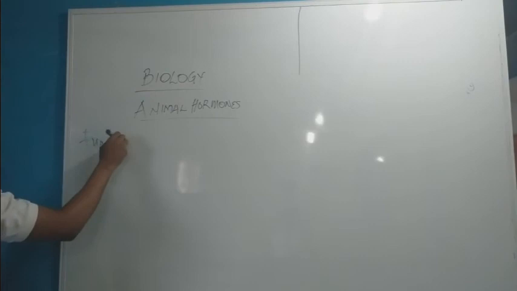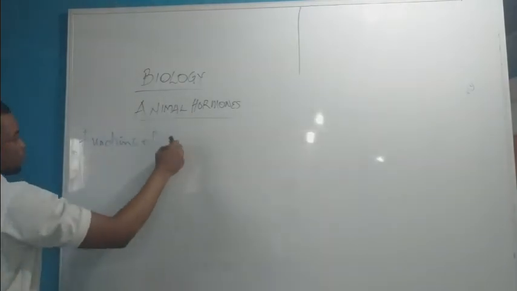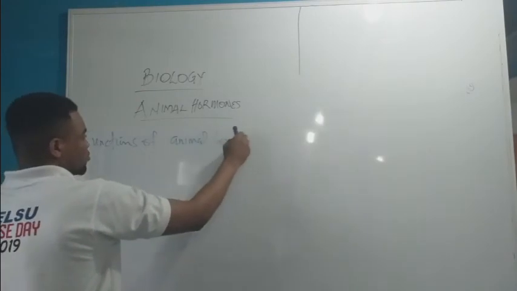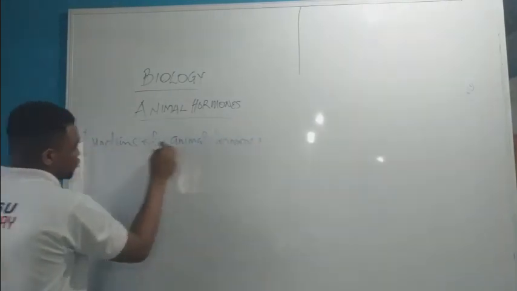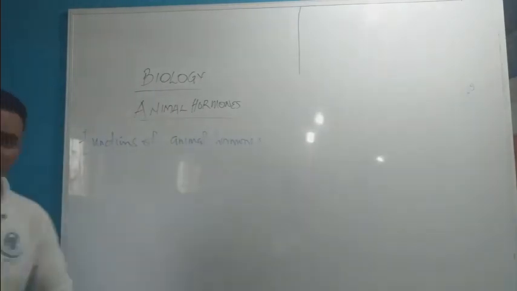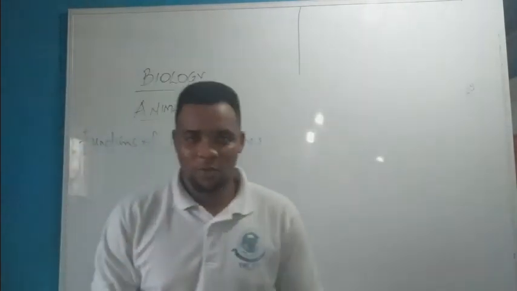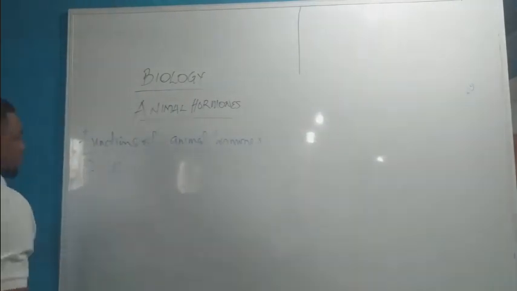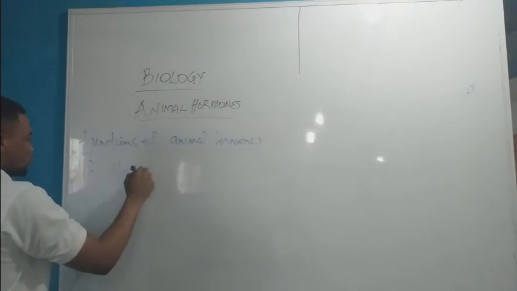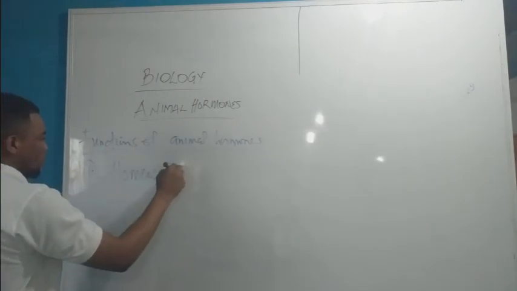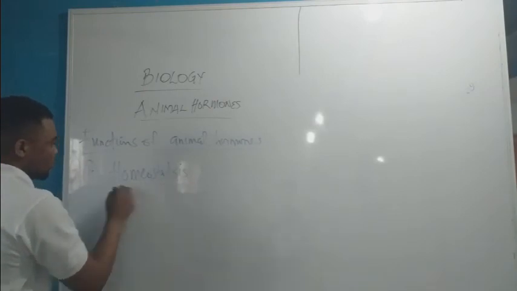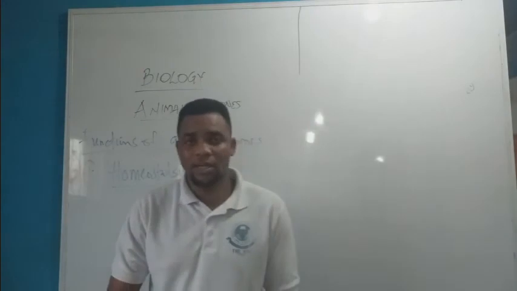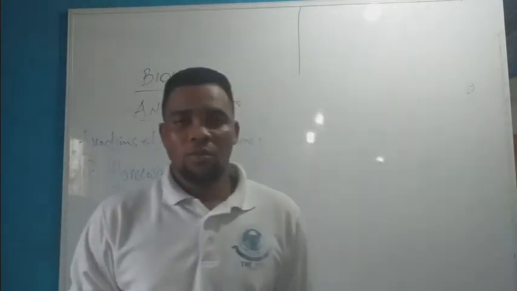Now, we're moving straight to the functions of animal hormones. What are the basic functions of animal hormones? The first one we need to note is that it helps during homeostasis. What is homeostasis? Homeostasis is the regulation of the entire environment of the human body.